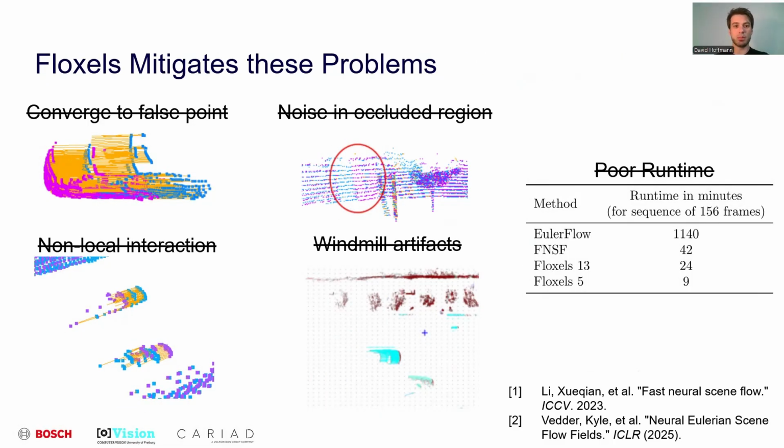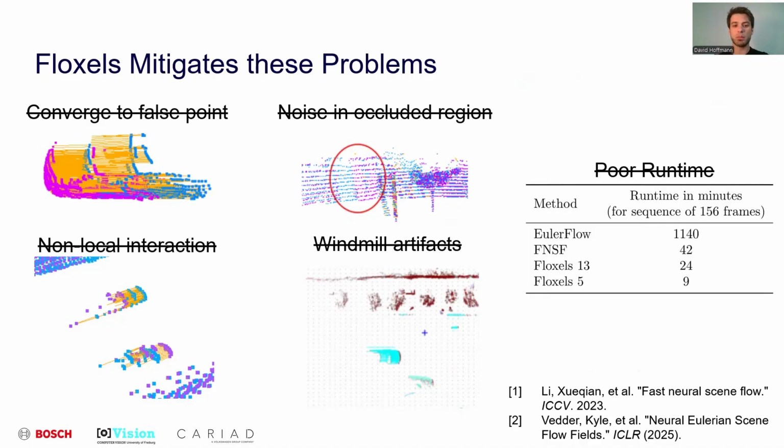Floxels mitigates these problems. Floxels relies on motion patterns of neighboring points, which prohibit converging to nearest but incorrect points. Floxels is more robust to occlusions and minimizes the non-local interaction problem by restricting influence to small regions. Also, Floxels does not hallucinate motion patterns in empty regions. And finally, Floxels is significantly faster. As we'll see later, Floxels not only outperforms fast neural scene flow on standard benchmarks, but also approaches the performance of Euler flow, the current state of the art, while operating at a fraction of the runtime.